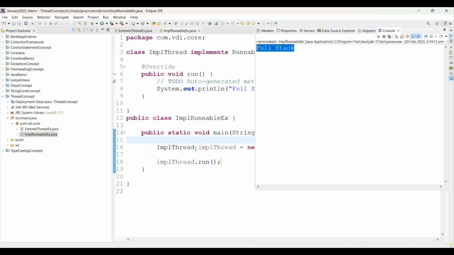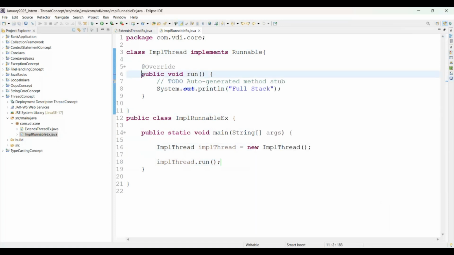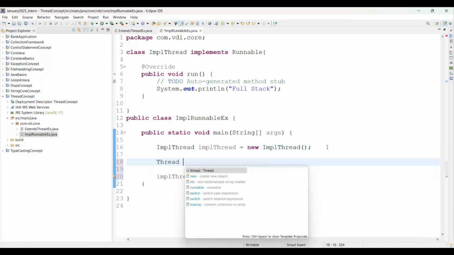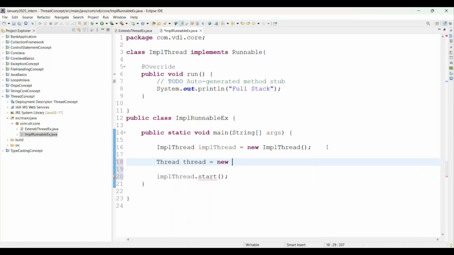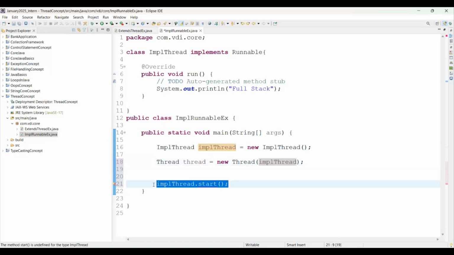It gives the output, but if you are calling a method like this, it will be a normal stack call. But whenever you are going to start this thread, then you need to call the start method. But now I am not able to call the start method here. Why? Because the start method comes from the Thread class, so you need to create an object of the Thread class: Thread equal to new Thread, and whatever object of the class you have created, simply pass it here, and then you can call thread dot start.